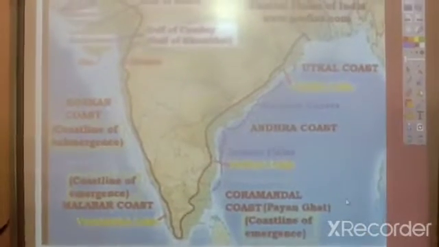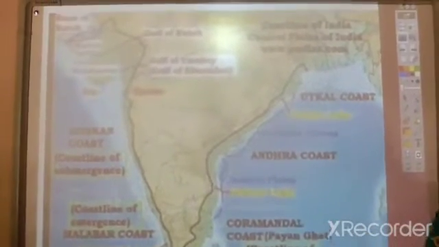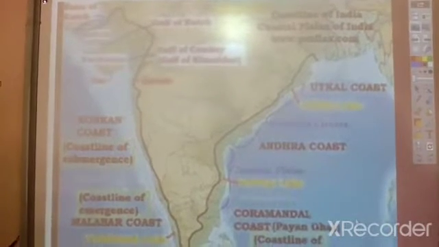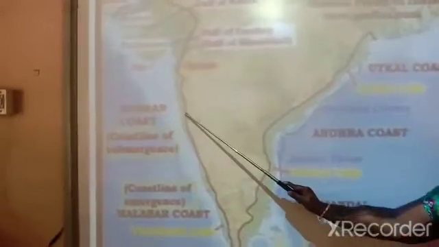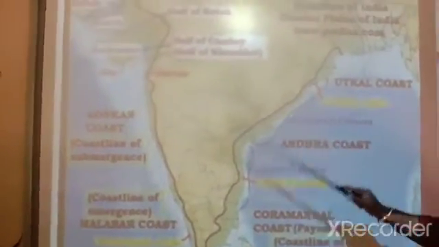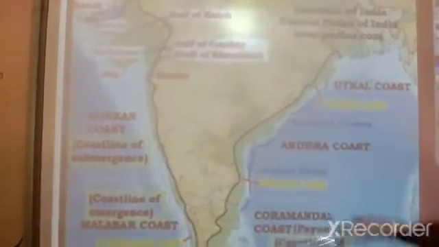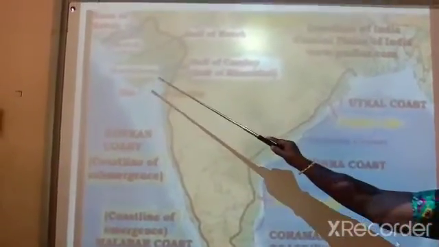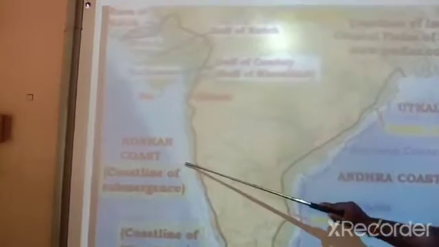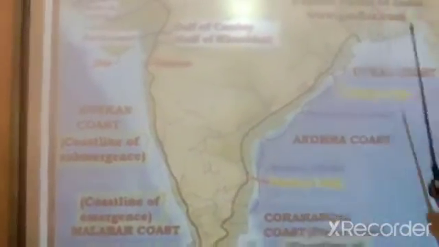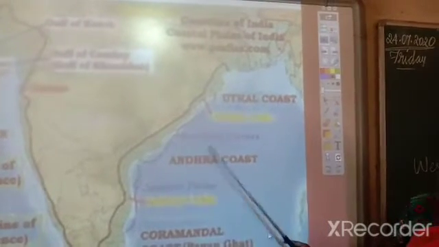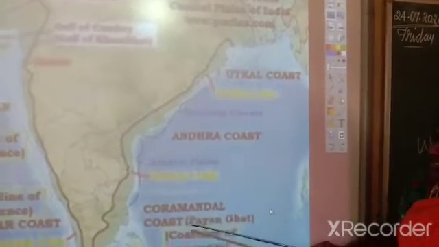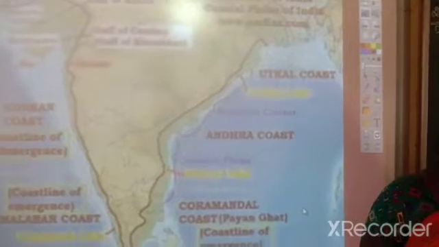Let's have a small recap of the previous class. Are you ready, children? See, this is the western coastal plain and the eastern coastal plain. The western coastal plain is divided into 3 parts: Gujarat coast, Konkan coast, Malabar coast. The eastern coastal plain is divided into 2: Northern Circars and Coromandel coast.